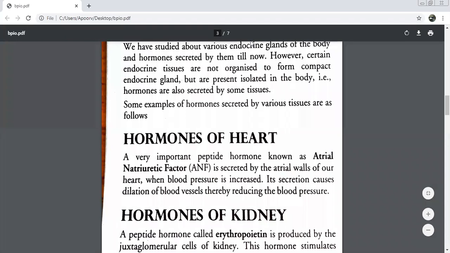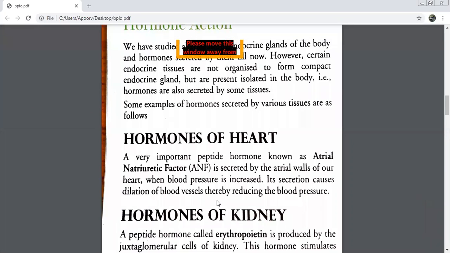Beta, I'm asking, what do you mean by dilation of blood vessels? If you see this word over here, Sanvi is raising hand. Let's ask her. This is the only word which needs attention in this paragraph. Tell me, what is dilation of blood vessels? Broadening of the lumen of the blood vessel so that more blood comes and constriction is less. So it's a smoother flow.